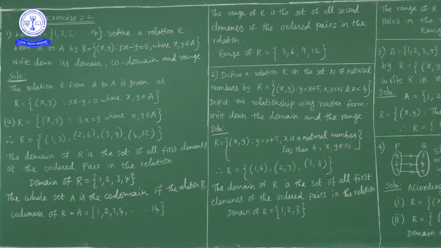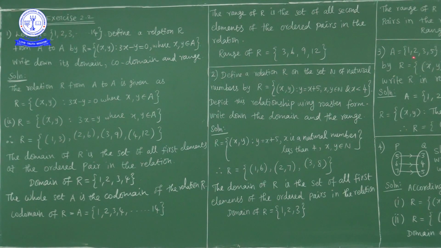So 1 comma 4, the difference between 1 and 4 is how much? 3. 1 comma 6, the difference between 1 and 6 is 5. 1 comma 9 we cannot consider because the difference between two odd numbers is always even. The difference between 1 and 9 is 8. So 1 comma 9 does not belong to this relation. So ordered pair 1 comma 4 and ordered pair 1 comma 6 belong to this relation.